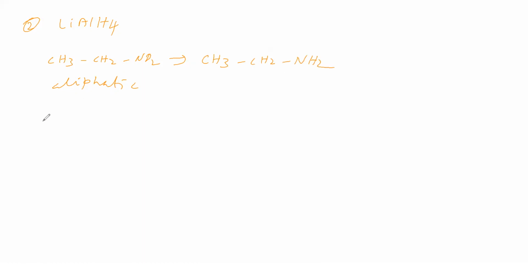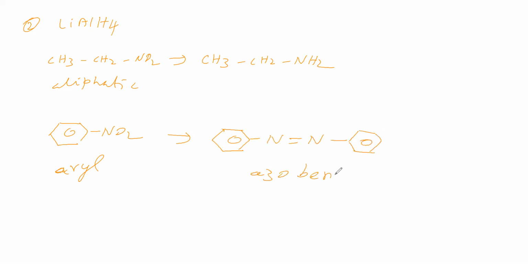Now we will take the aromatic case, an aryl compound. In this case, what product are we getting? We are getting azobenzene. So remember that if you take an aliphatic nitro compound, the nitro group is converting into amino group. If you take nitrobenzene, we will get azobenzene, when the reducing agent is lithium aluminum hydride.